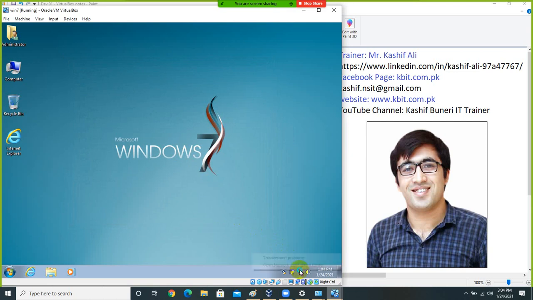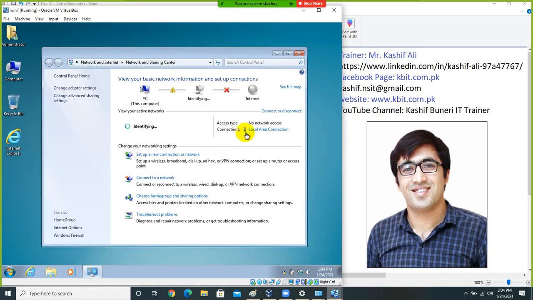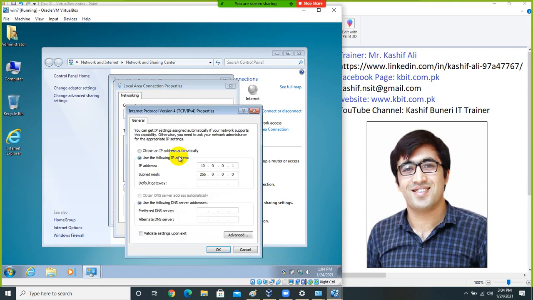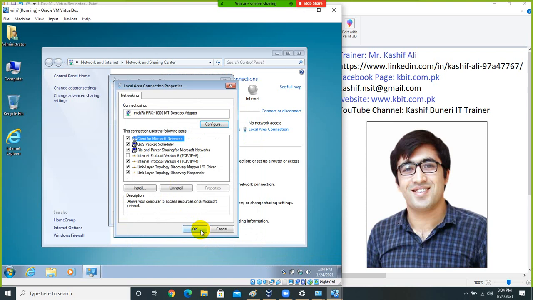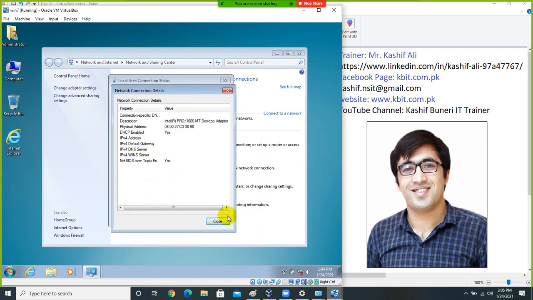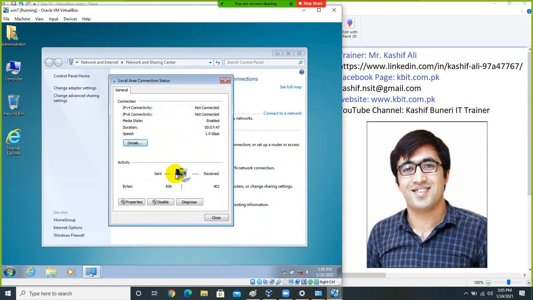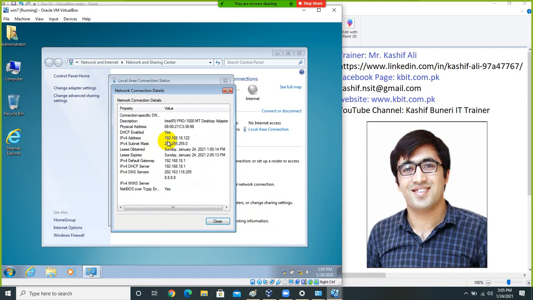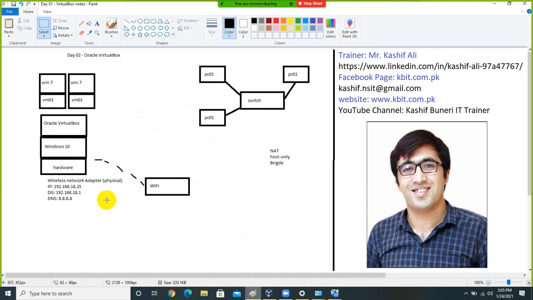And if I change the IP setting from static to dynamic, an IP address will be assigned to my machine in the range of my physical network, which is 192.168.18. So you can see here 192.168.18.122. The same IP address range is assigned to my virtual machine.